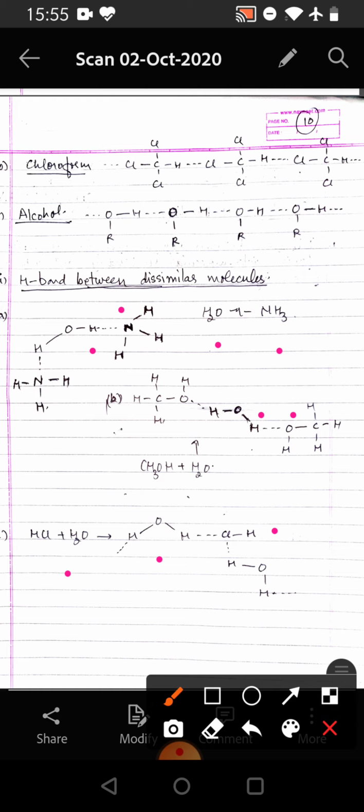So intermolecular hydrogen bonding can be between molecules of similar species or between molecules of dissimilar species, and it forms large macromolecules, forming associated molecules.